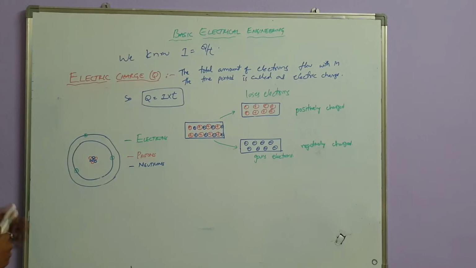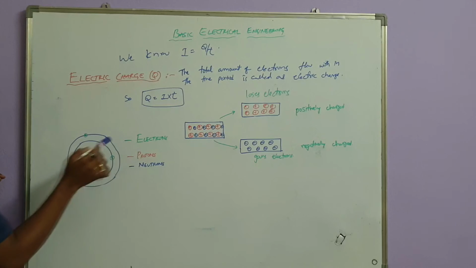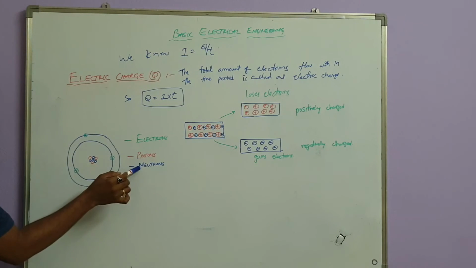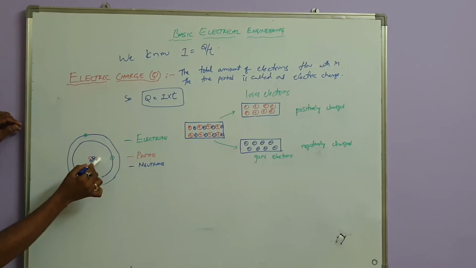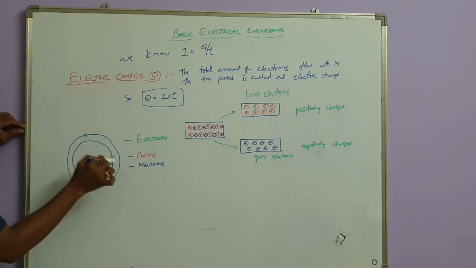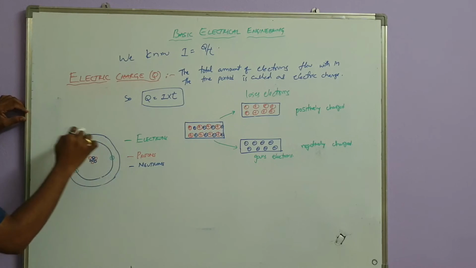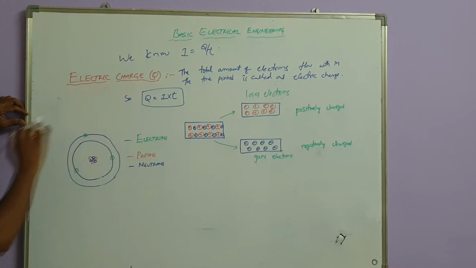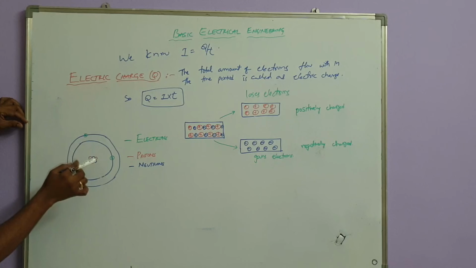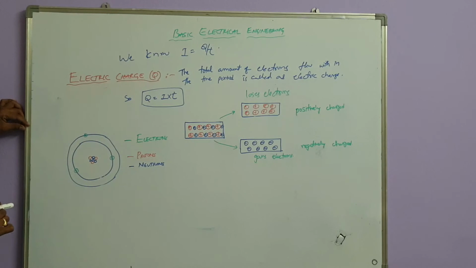Electric charge is basically, if you review the atomic structure, we have protons, neutrons and also electrons. The nucleus has protons and neutrons, indicated here with protons in red and neutrons in blue. In the outer orbits we have green, which are electrons. These electrons are valence electrons, which we can call outermost orbit electrons. Since they are in the outer orbit, we call them valence electrons. Your electrical current flows due to these free electrons.